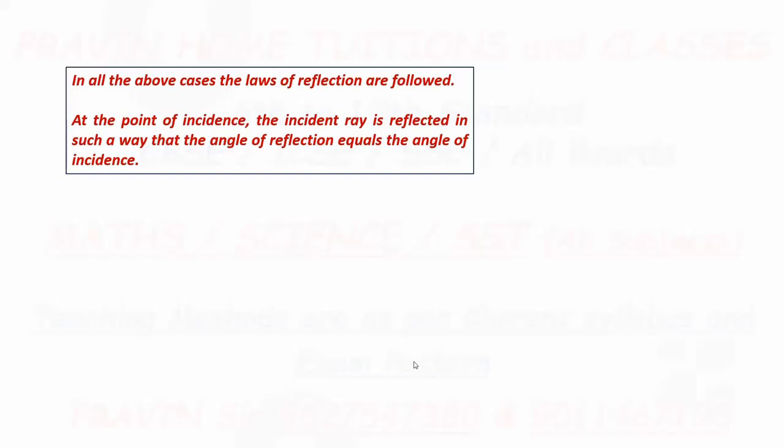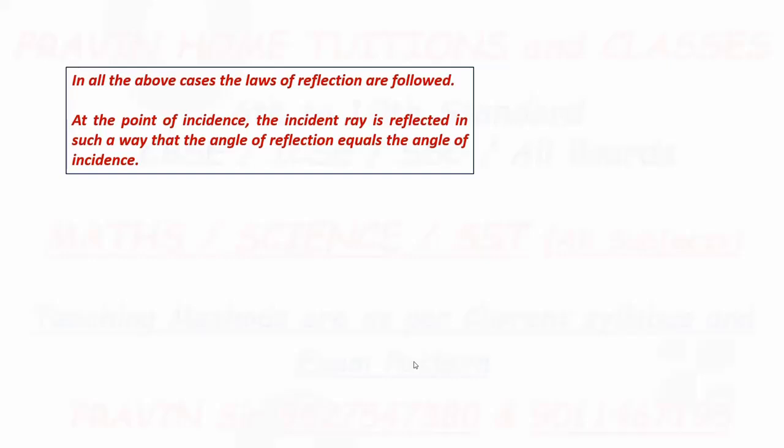Now, if you know how these four rays behave after reflection, keep in mind one thing: the image is formed where the rays after reflection meet.